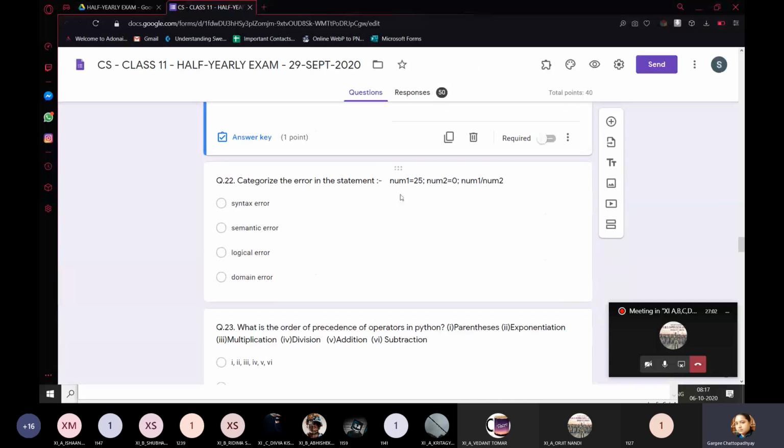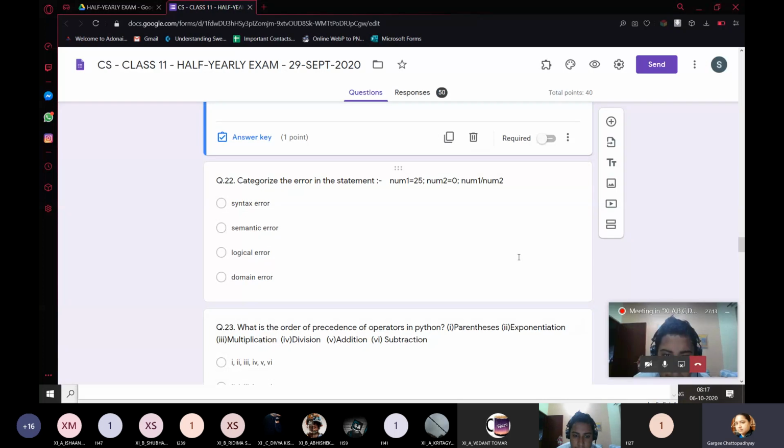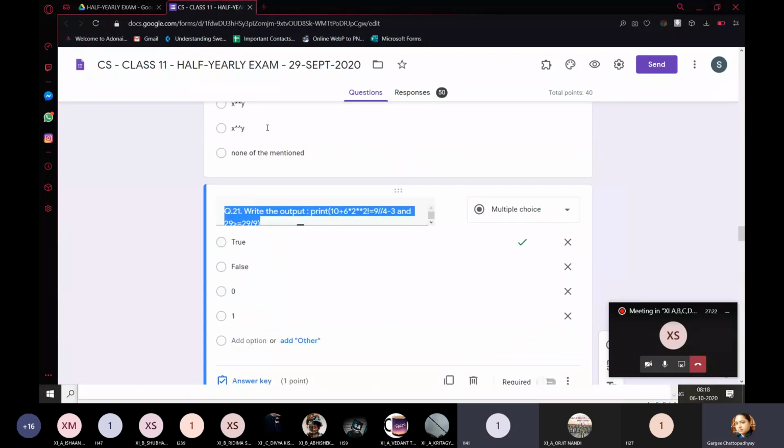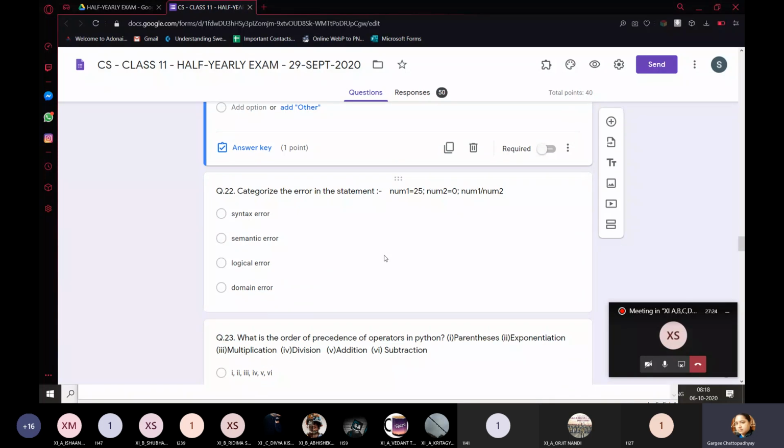Next, categorize the error in this statement. What is the error? Logical error. Are you sure it's logical error? Semantic error. It's not semantic error. Okay, we'll see it once again. See, num1 is equals to 25. Then there is a semicolon after this. Do we use a semicolon anywhere in Python? Yes, ma'am, in joining two lines. No. Do we use semicolon to terminate statements in Python?